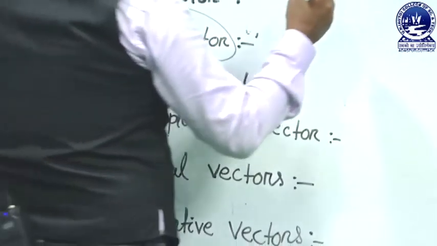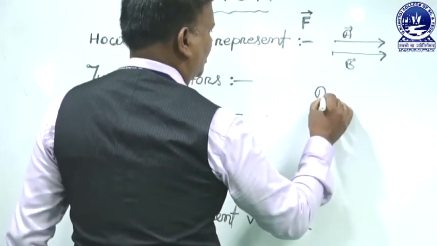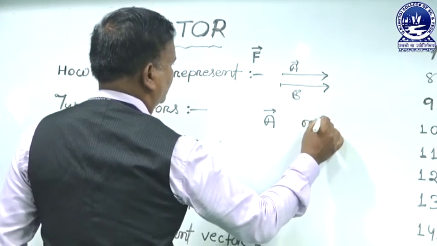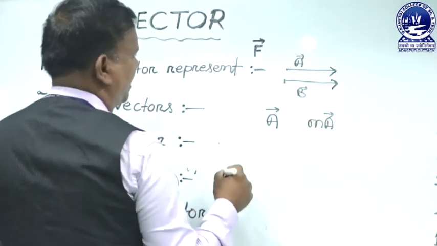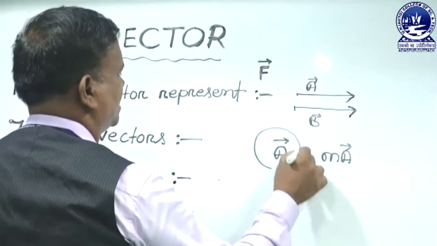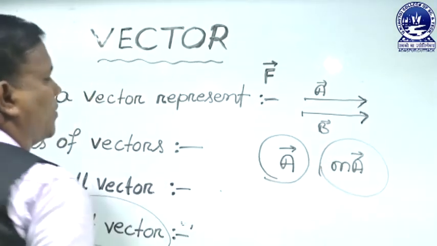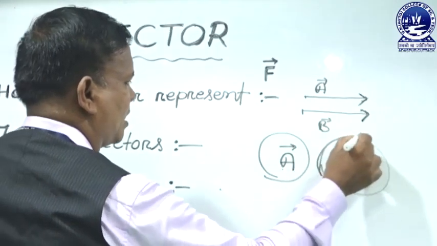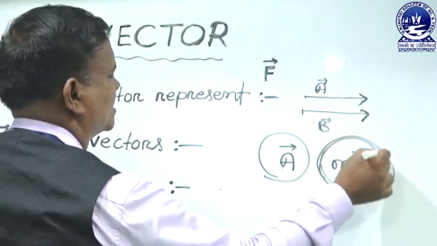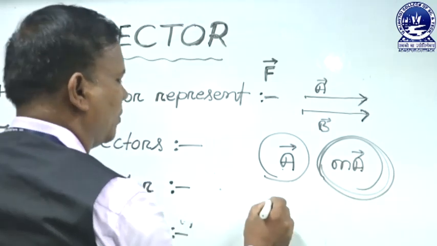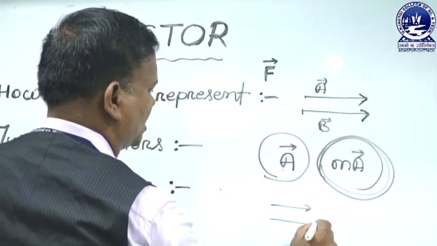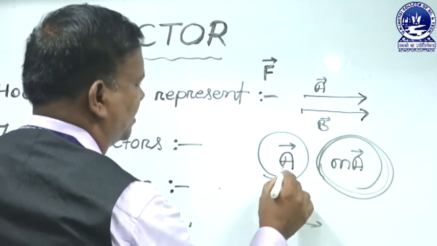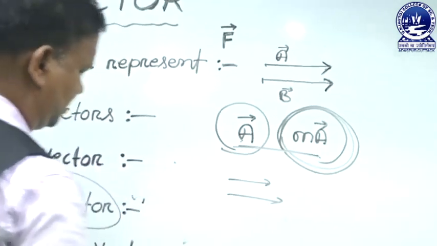In mathematics, what is the angle between vector A and vector mA? Two parallel vectors can be represented this way: if a vector is A, then its parallel vector can be represented as mA. That means when two vectors are parallel to each other, the vectors are A and mA, but here the magnitude is different.